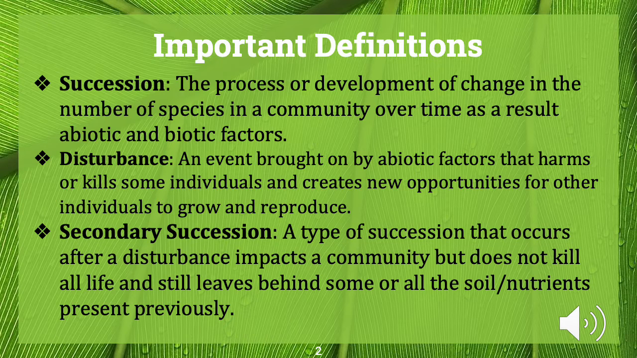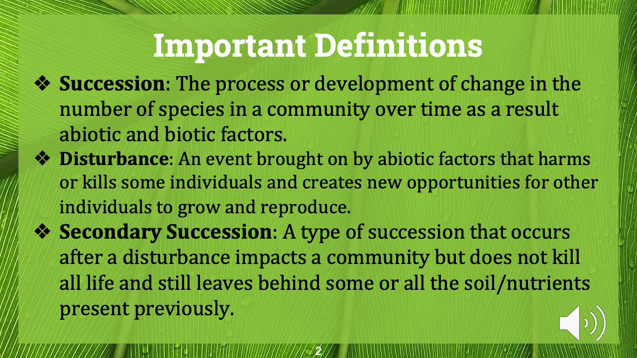Before I dive into the specifics, we need to understand some important concepts. First, these three important concepts are succession, disturbance, and secondary succession. So with that being said, succession is the process or development of change in the number of species in a community over time as a result of abiotic and biotic factors.